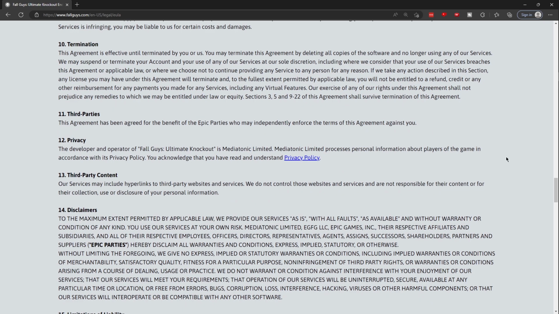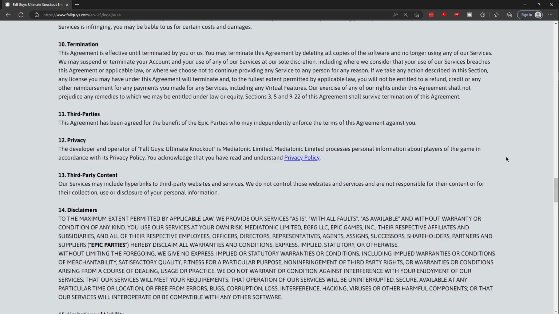Number 10. Termination. This agreement is effective until terminated by you or us. You may terminate this agreement by deleting all copies of the software and no longer using any of our services. We may suspend or terminate your account and your use of any of our services at our sole discretion, including where we consider that your use of our services breaches this agreement or applicable law, or where we choose not to continue providing any service to any person for any reason.